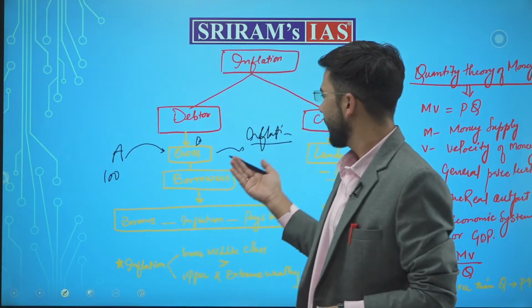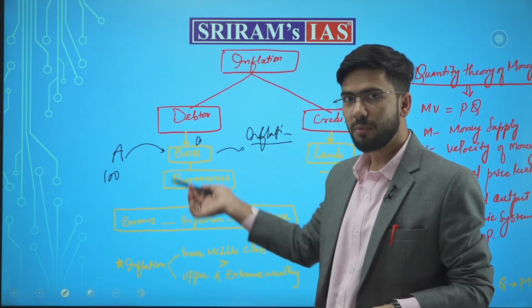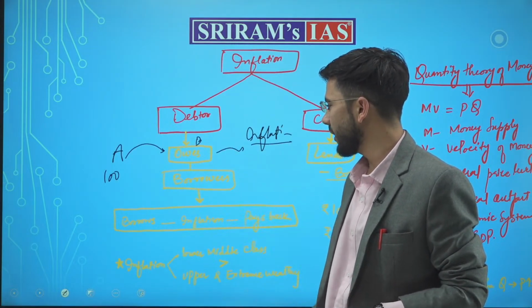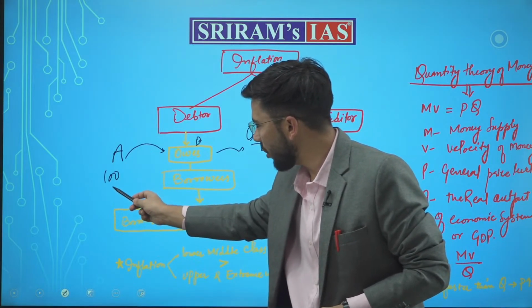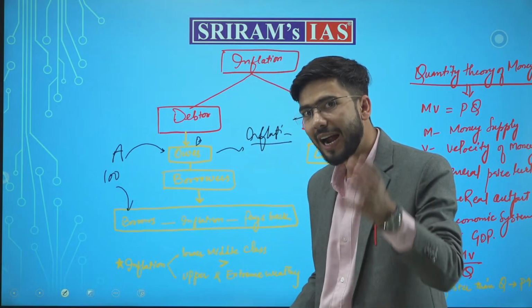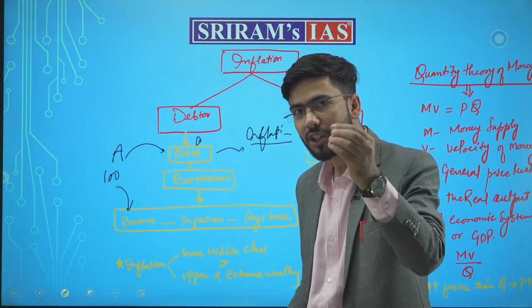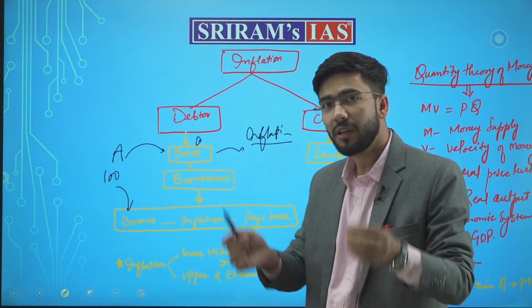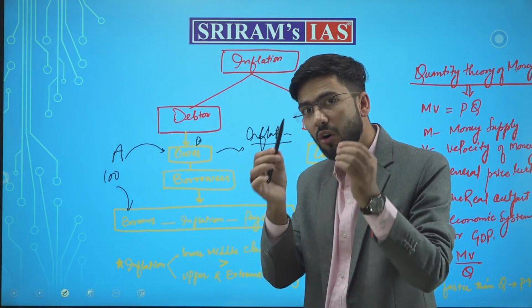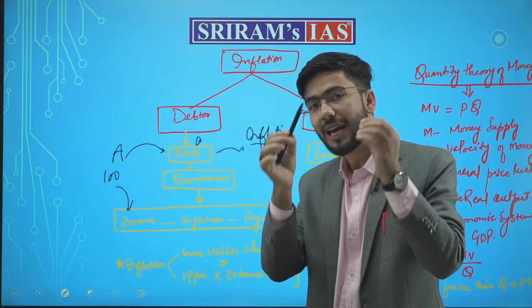Therefore, this person B is a borrower. The borrower, who actually borrowed 100 rupees, which had great purchasing power, is now paying back this 100 rupees. The purchasing power of this 100 rupees has decreased.